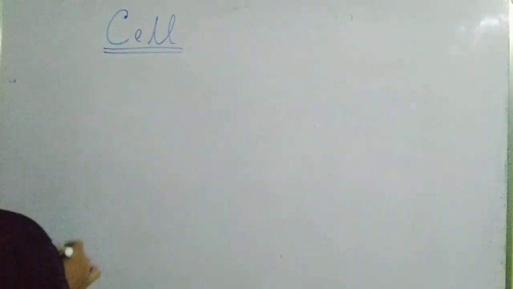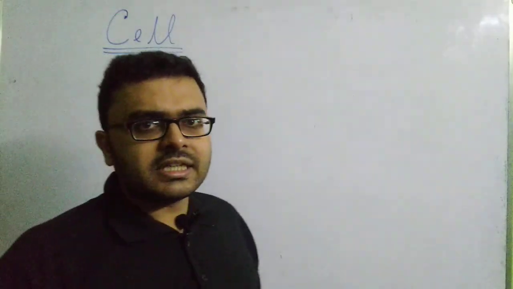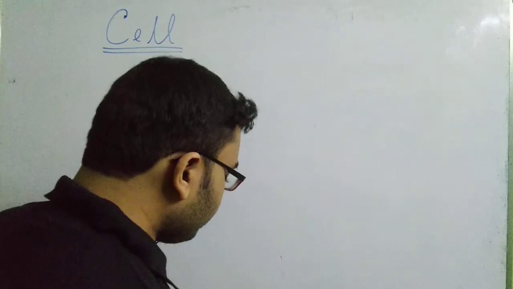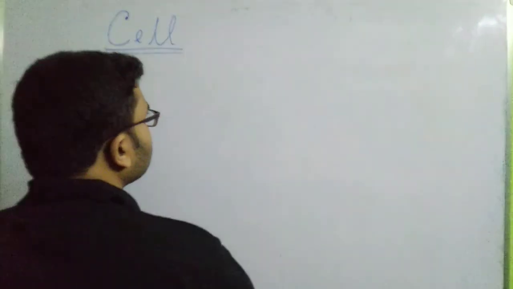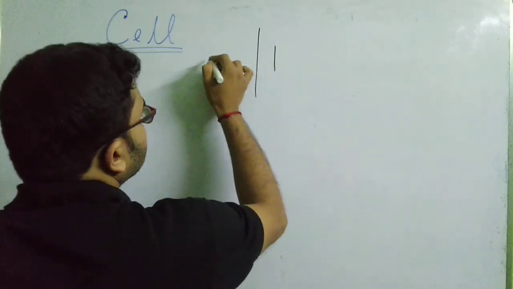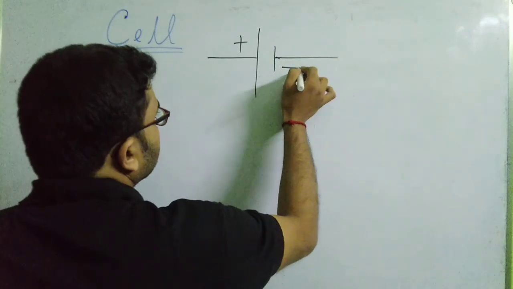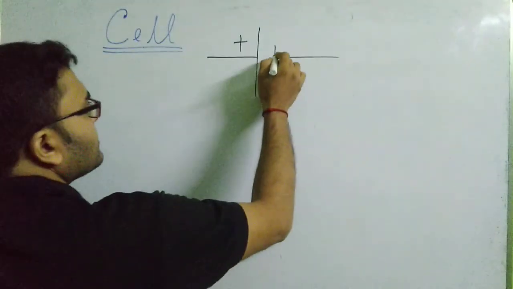Okay. So this is something which provides energy to the electrons so that they can flow in a circuit, which gives a certain pathway to the electrons so that they can flow in a particular direction, and actually for that reason only we say that current is flowing through a circuit, isn't it? Okay. So now let us understand what a cell is. First of all, let me draw the symbolic representation of a cell. A cell is represented by two such lines, one big and one small. The big line represents the positive terminal of the cell and the small line represents the negative terminal of the cell. So this is the symbolic representation of a cell.